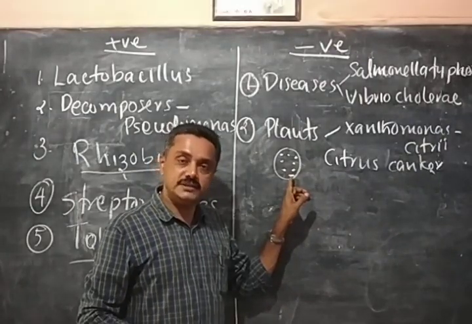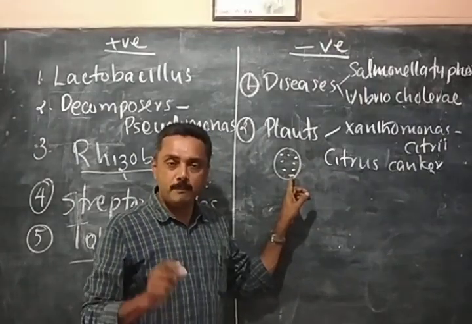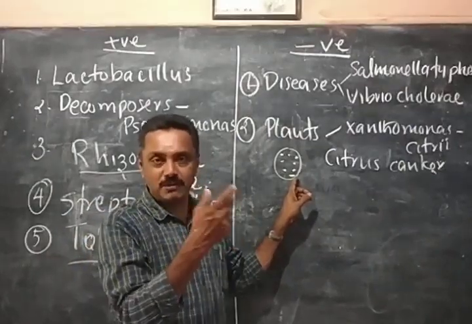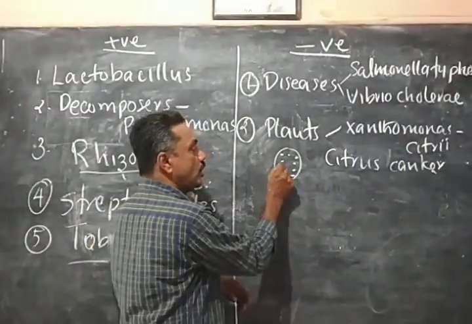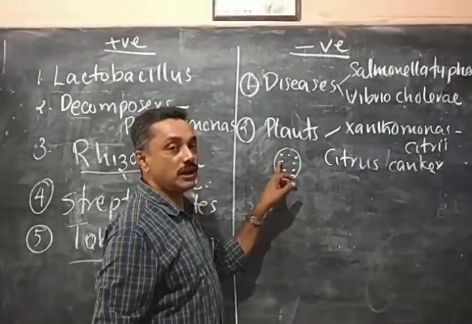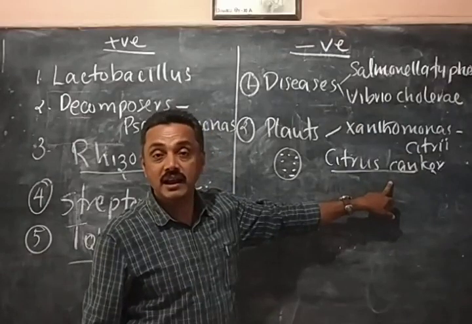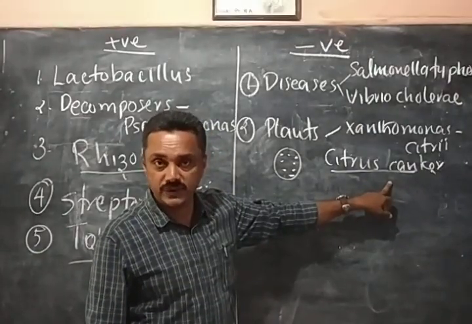Normally it will not happen, but during some other season, during the rainy season, when lemon is available in the market, you can see brown dot-like structures. This dot-like structure is a disease called citrus canker. Canker means cancerous effect.